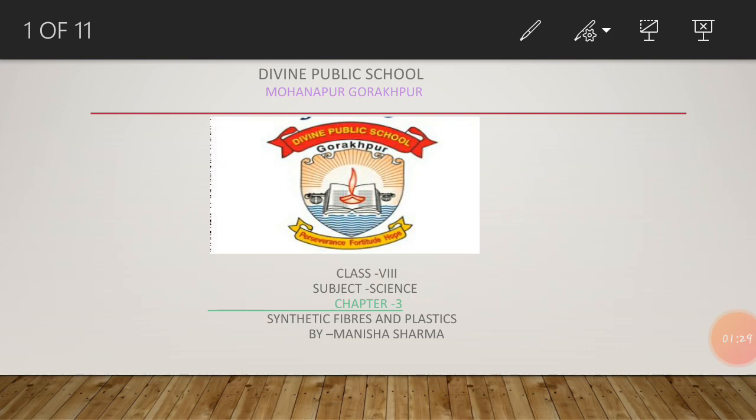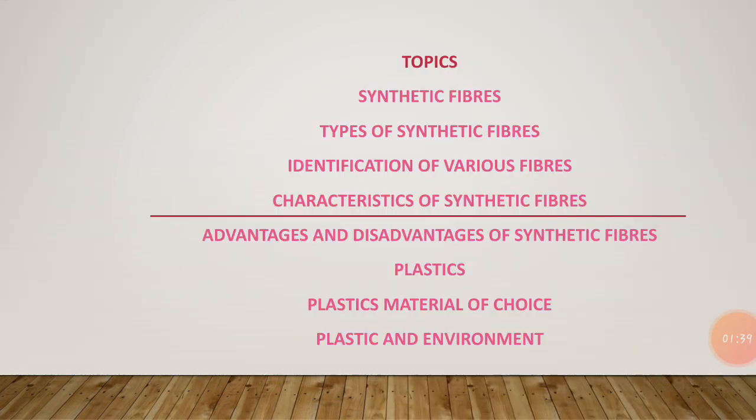The topics we will cover in this chapter are as follows: synthetic fibers, types of synthetic fibers, identification of various fibers, characteristics of synthetic fibers, advantages and disadvantages of synthetic fibers, plastics, plastic as a material of choice, and plastics and environment. We are going to study all these topics in this chapter one by one.